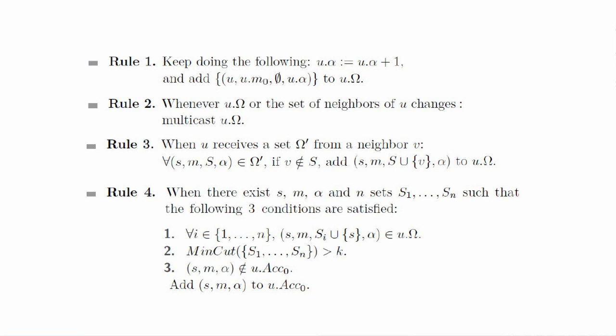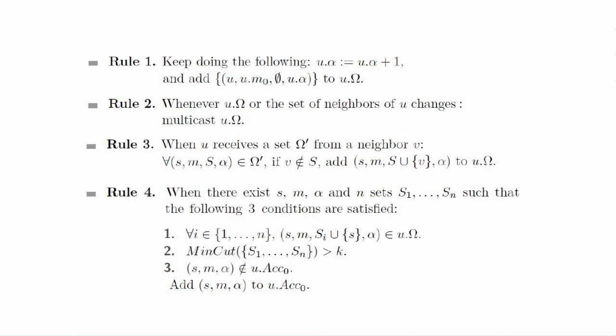So to initiate the broadcast of a message along several dynamic paths, as we will see immediately. The second rule is to send the content of U.omega to its current neighbors whenever the content of omega changes or the set of neighbors changes, so that we do not miss any opportunity to explore a given dynamic path. So basically, omega contains all the information U has to broadcast.